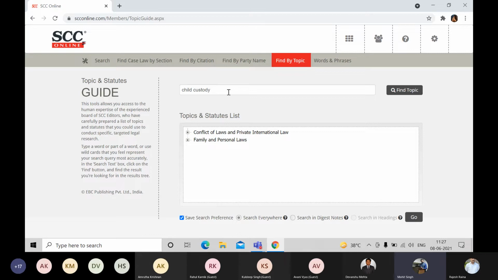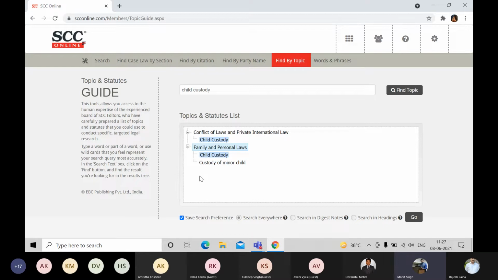First one is conflict of laws and private international law. Could you please click on that? And similarly, we have family and personal law. So now it is giving you the suggestion that, if you're looking for child custody, you can also look for custody of minor child, whichever works for you. So rather than searching for the words by yourself, it always gives you some better suggestion that this can be the perfect word which you're looking for.